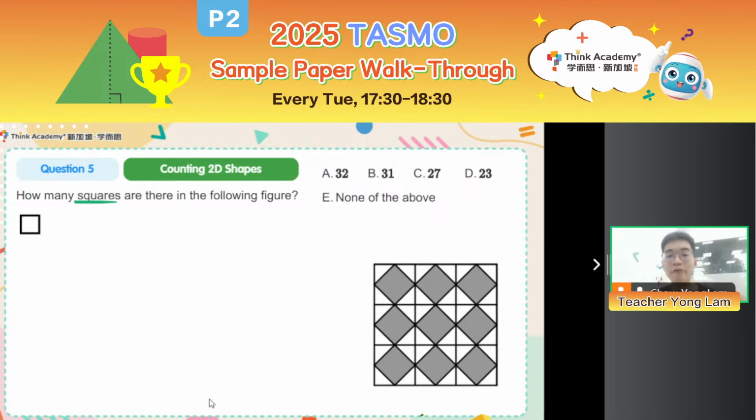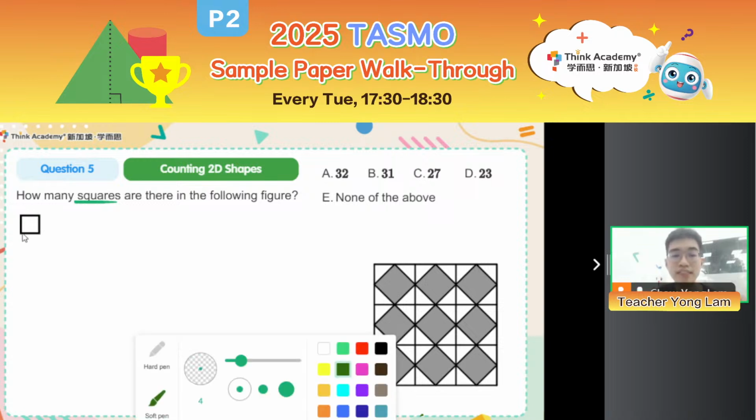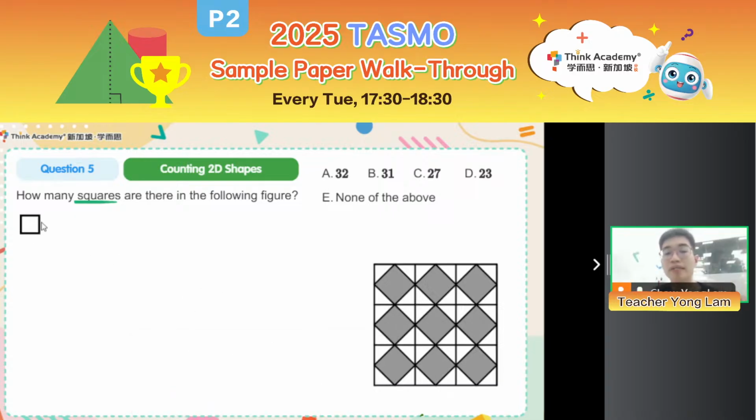As you can see over here, we usually start from the smallest size. This upright unit square, which is formed by one small square. How many of them do you see in the picture?